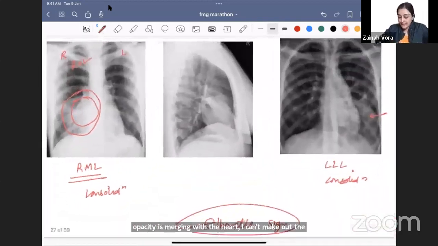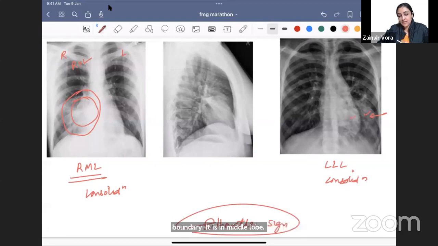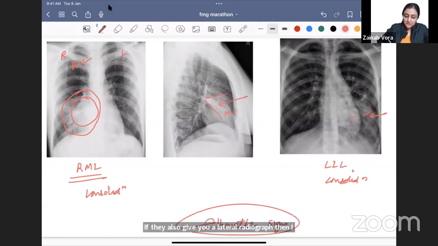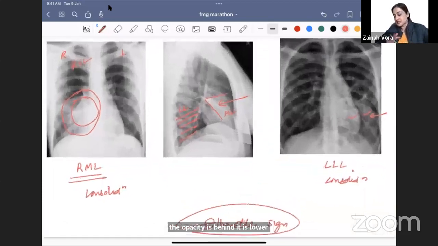But if I can make out that the heart is separate, it is in the lower lobe. Did you understand silhouette sign, all of you? If they also give you a lateral radiograph, then I see that this is overlying the heart, it is middle lobe. If the opacity is behind, it is lower lobe. So this is how you have to approach this silhouette sign.